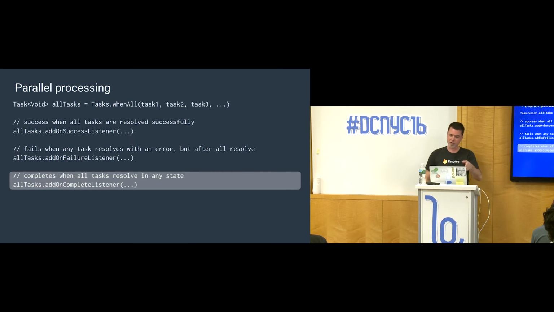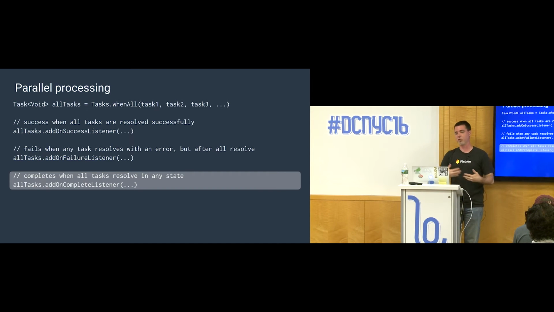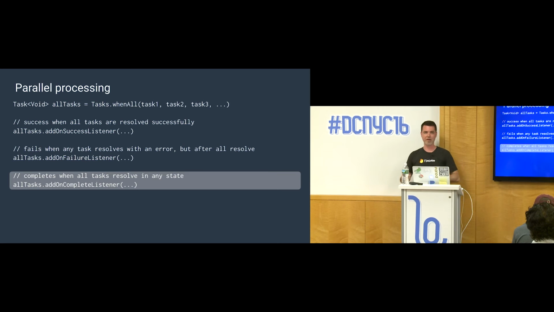Now, I've seen there's other Promise APIs that do give you the list of the original things that you passed in so that you can turn around and act on them without having to store it in state somewhere. And I would have liked to see that to be the case, but this is the way it ended up. So it's something to be aware of. Okay. Were there any other questions about tasks?